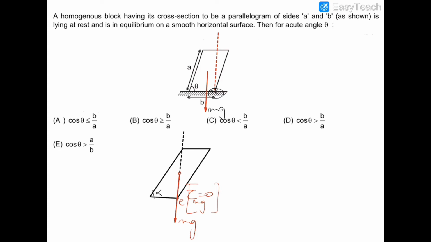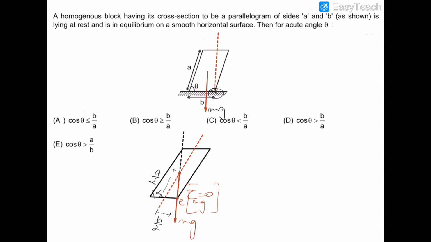So in this limiting case, if we draw this perpendicular line which is bisecting this block, then this width is b by 2 and this height is a by 2. This angle is 90, and obviously this angle is also alpha.